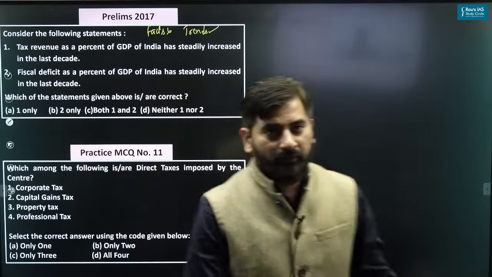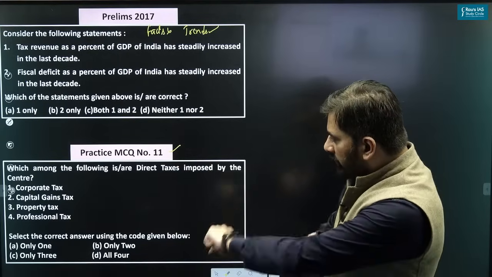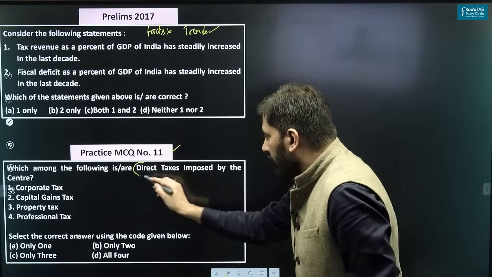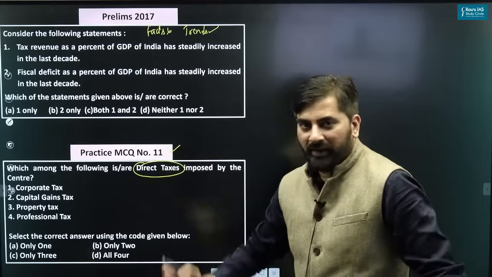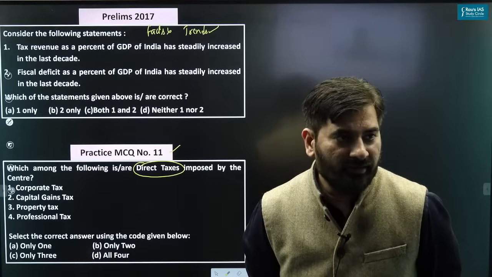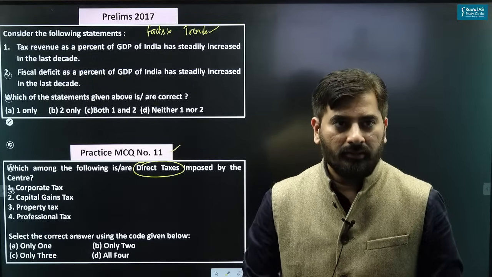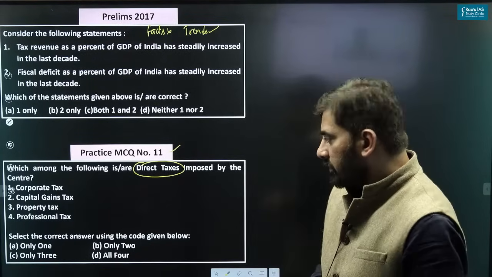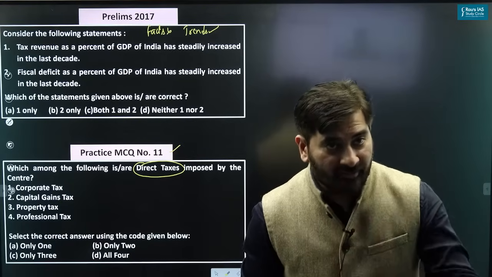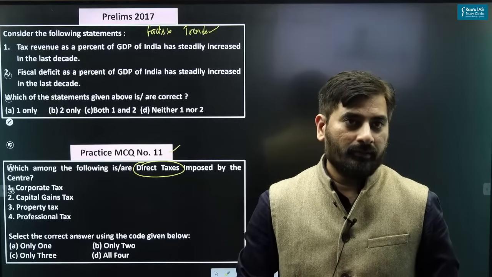Look at this practice question. Practice MCQ number 11. Which among the following are direct taxes imposed by the center? Direct taxes. Let me see how many of you will be able to get the right answer. Direct taxes imposed by the center. Once again, read the question carefully.